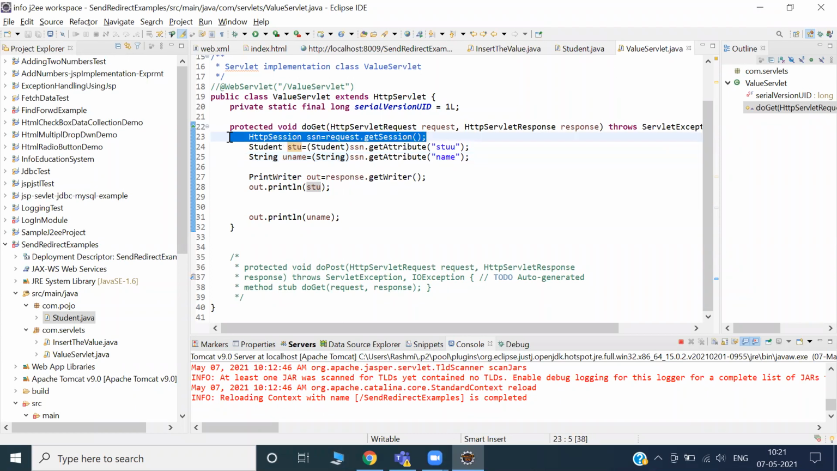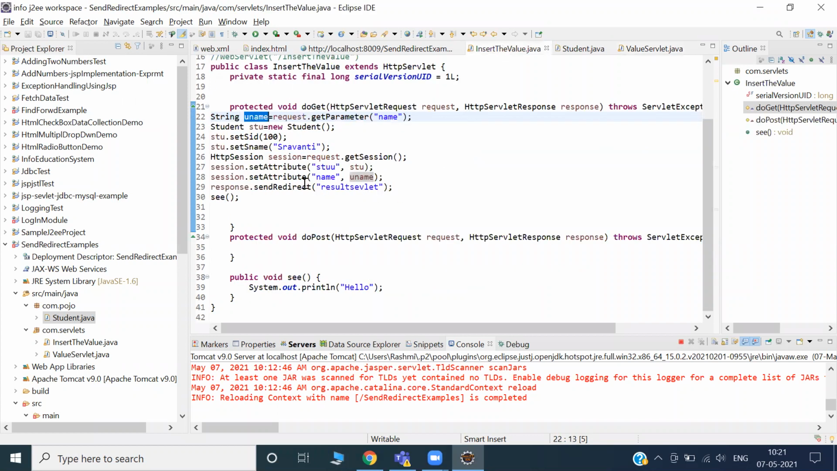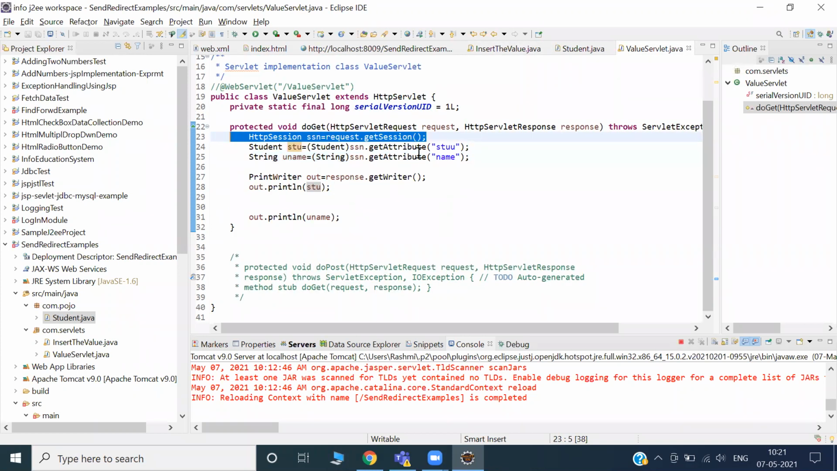Now you can ask me, sir, how can you get it, because you are sending the session from here. So who will collect the data? Session will collect. Again, we have to create the session object. How to create the session object? request.getSession, HttpSession. We are creating the object without using the new operator.